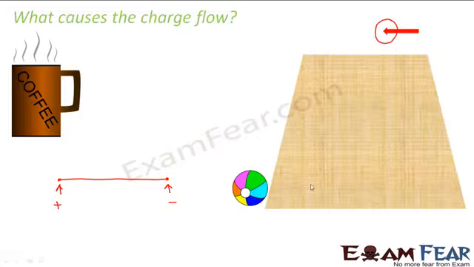If you have observed any battery carefully, you would see that any battery has a plus end and a minus end. This shows that one end is positive with respect to the other end. So this shows that there is a difference in potential between the two ends, which will initiate a charge flow when this battery is connected to a circuit. Right? So you understand what causes the charge flow? Difference in potential between the two ends of a conductor initiates charge flow.